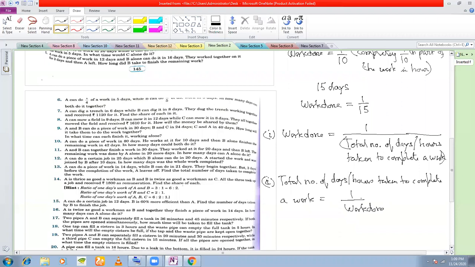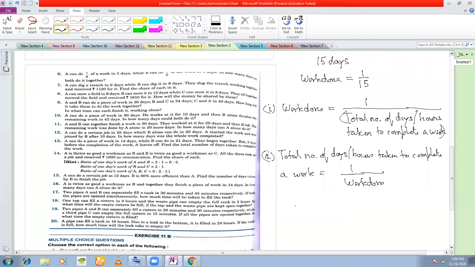So for example, if I am giving you that the work done by a laborer is say 1 by 15, that means in one day he's finishing 1 by 15 part of the work. In how many days will he be able to finish the work? Number of days taken to finish the work will be 1 by 1 by 15, which is 15 days.